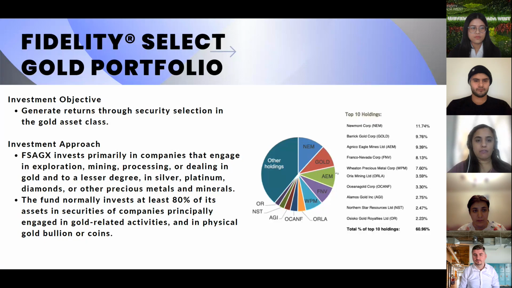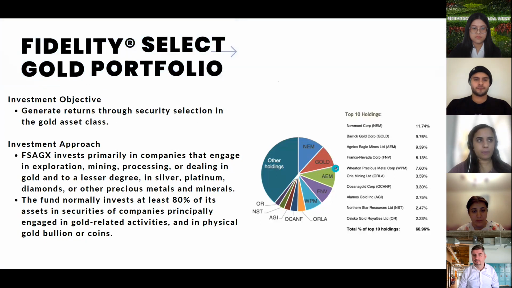The objective of this fund is to generate returns through security selection in the gold asset class. It is heavily invested in mining companies, in exploration, processing, or simply dealing in gold. These companies principally engage in gold-related activities and in physical gold bullion or coins.